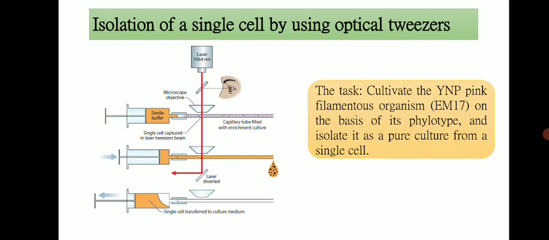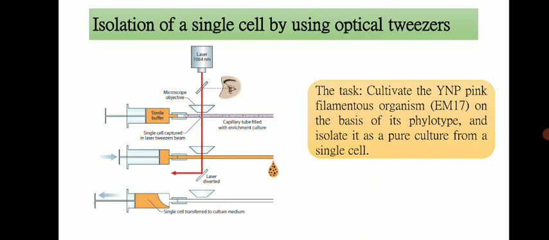The next is an example of isolation of a single cell by using optical tweezers, and actually it was a case study used to cultivate a pink filamentous organism, EM17, from Yellowstone National Park, on the basis of its phylotype.